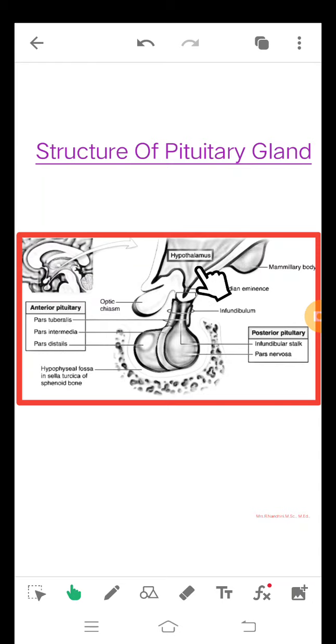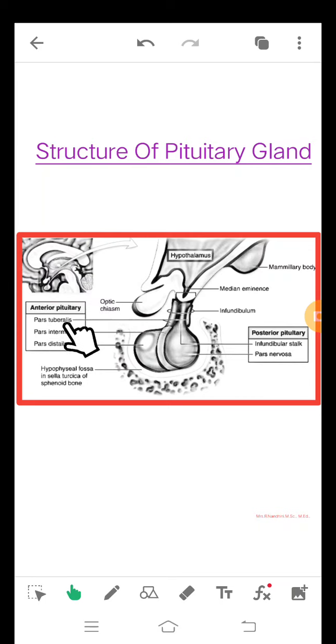This is the structure of the pituitary gland. This is the region of the hypothalamus. This is the optic chiasm. This is the median eminence. This is the mammillary body. This is the pituitary gland. This is the anterior pituitary and this is the posterior pituitary. The three main portions of the anterior pituitary are named pars tuberalis, pars intermedia and pars distalis.